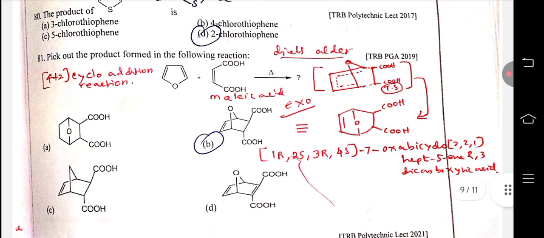Pick out the product of the following reaction. Diels-Alder reaction, generally known as a 4+2 cycloaddition reaction. Furan reacts with maleic acid to form the exo product. The product name is 1R, 2S, 3R, 4S, 7-oxabicyclo[2.2.1]hept-5-ene-2,3-dicarboxylic acid.